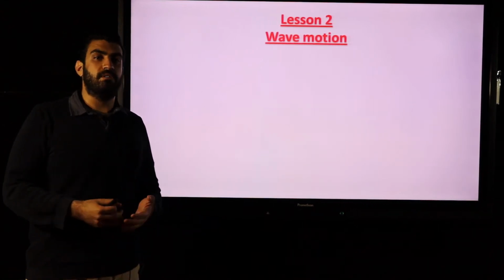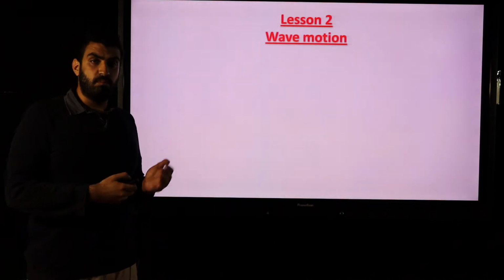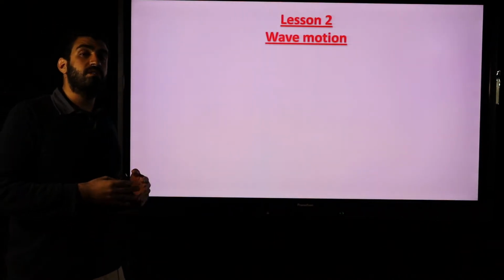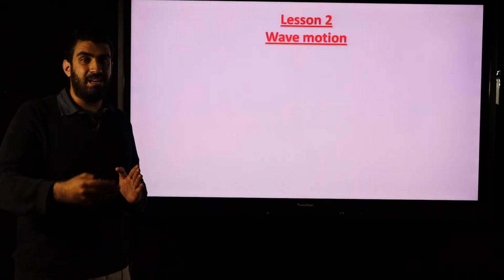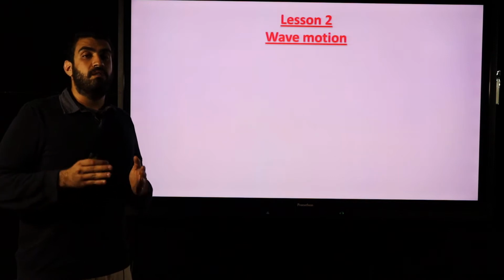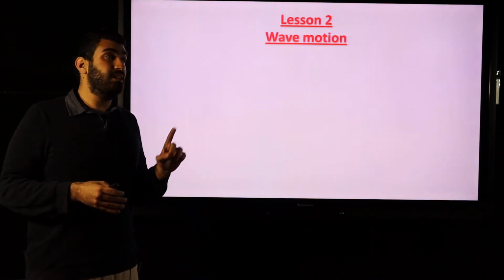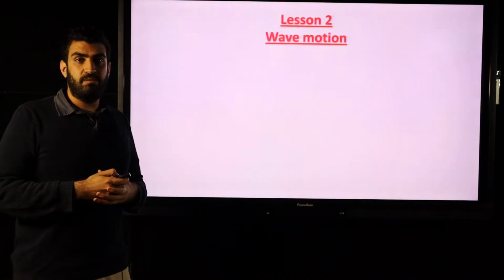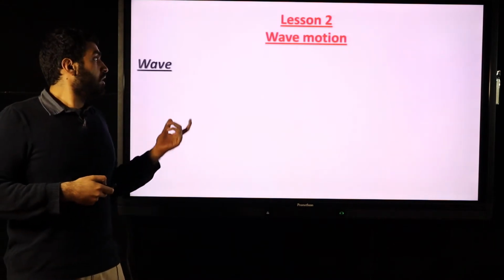Prep 2. Today we'll continue our course. Unit 1, Lesson 2, Wave Motion. As we studied before, we are going to study two types of periodic motion, motion that is repeated at equal periods of time. The first one was oscillatory motion, and the second one is wave motion. First, what's meant by wave, and then what's meant by wave motion.